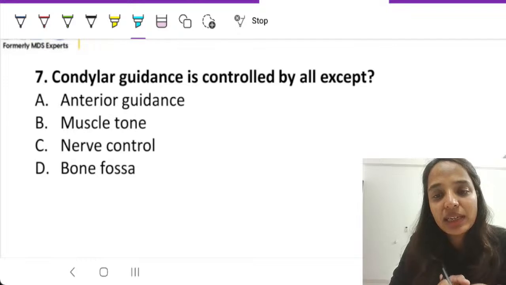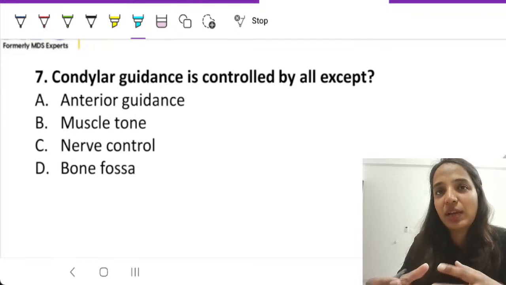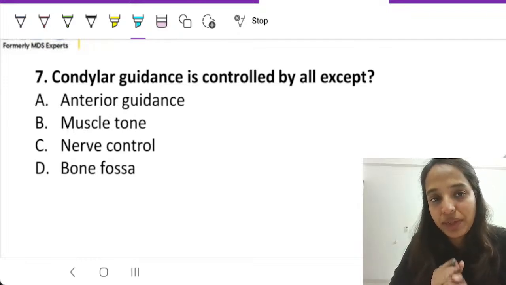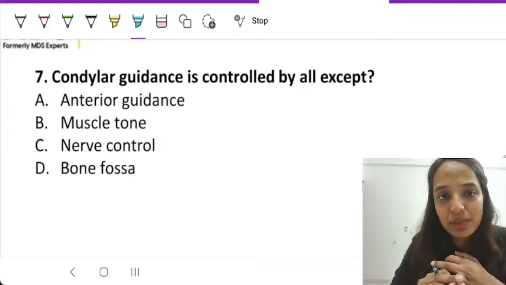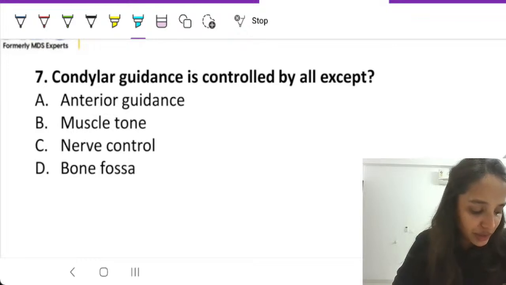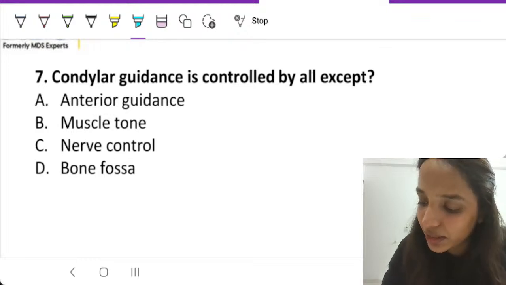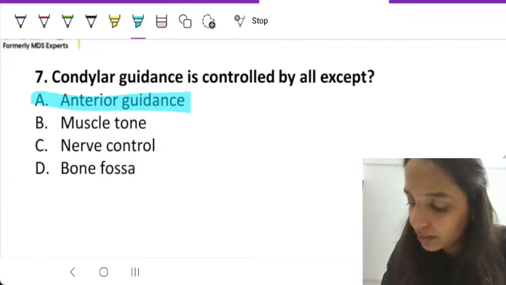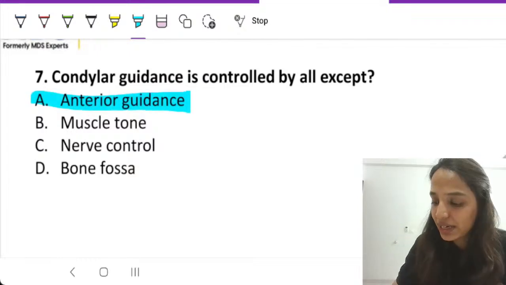Now, condylar guidance is controlled, or I would say affected by all of the following except: anterior guidance, muscle tone, nerve control, or bone fossa. What could be the correct answer here? The correct answer is anterior guidance.